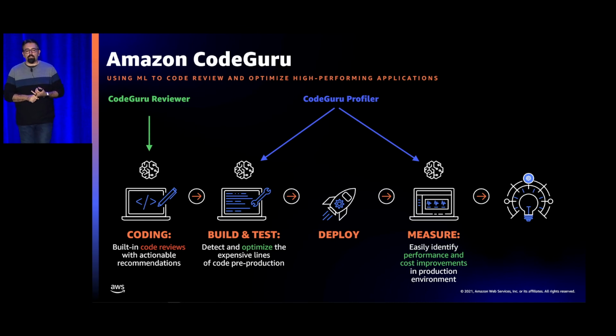But then it also has the profilers. And the profilers run during the build process. So when you're actually doing build and test, it can identify any non-performant pieces of code that are in there, or it can also help identify any common security activities that are being performed in the code base itself. And then as you go and deploy that to production, it can monitor that in production as well. So you can continue to identify any costly pieces of code, things that might be a performance bottleneck that might be throttling your application or causing issues. And it's going to provide the same level of insights that way as well. So it will identify that, correlate it, and share that upstream with you.